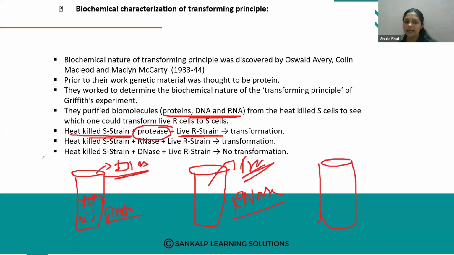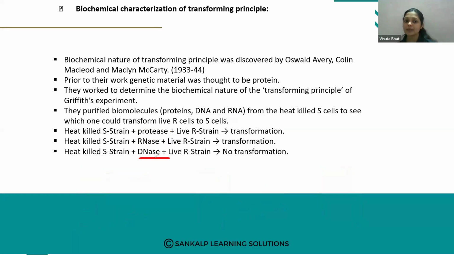Okay, so again in the last step they added DNAase, means DNA digesting enzyme, and heat killed S strain and the living R strain. So there is no transformation. The mice do not develop any disease. Means they concluded that when DNA is digested, protein is present.